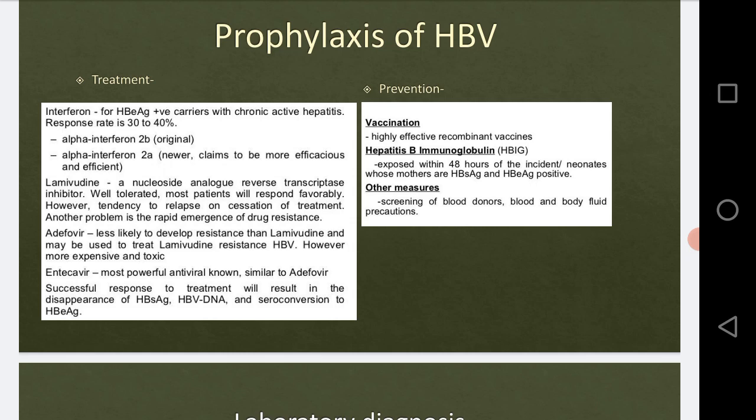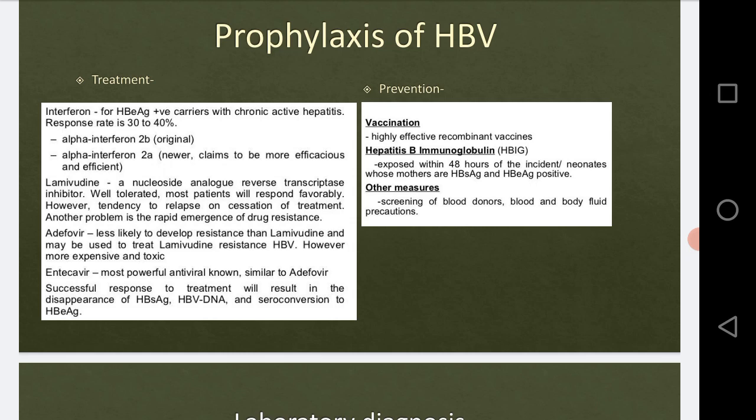Okay, then the next drug. Lamivudine is a nucleoside analog reverse transcriptase inhibitor; it will inhibit the reverse transcriptase. Then second is adefovir. Okay, it is also used to treat HBV.